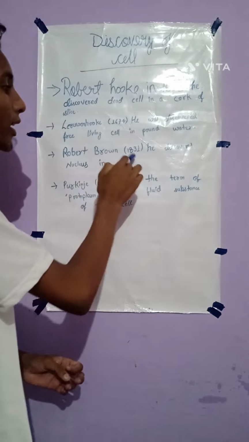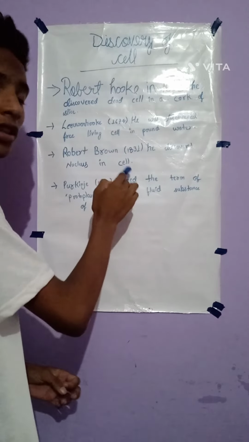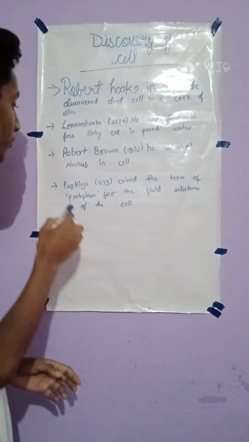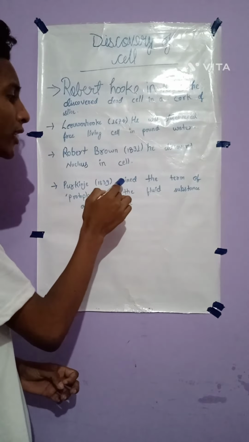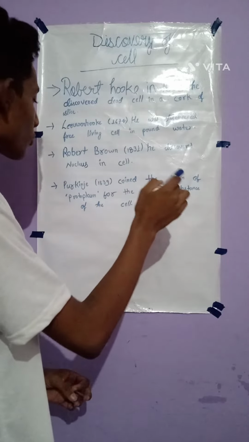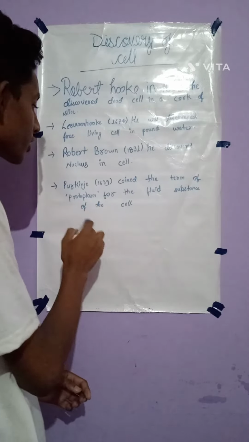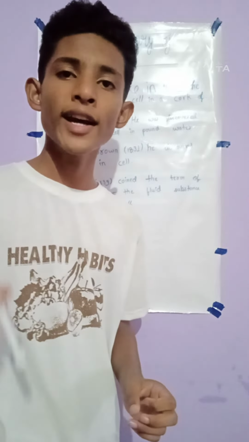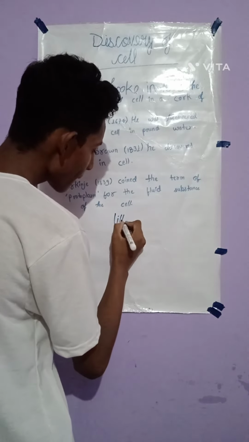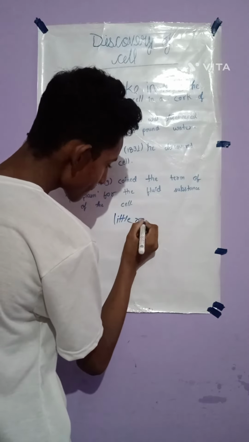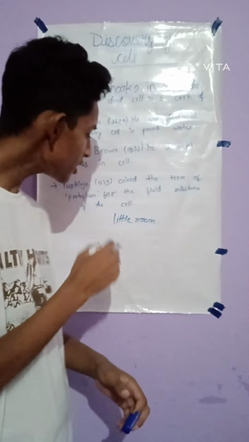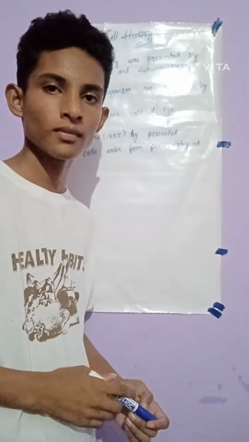After that, Robert Brown in 1831 discovered the nucleus in the cell. After that, Purkinje in 1839 coined the term protoplasm for the fluid substance of the cell. Cell is a Latin word that means a little room. The cell's meaning is little room.